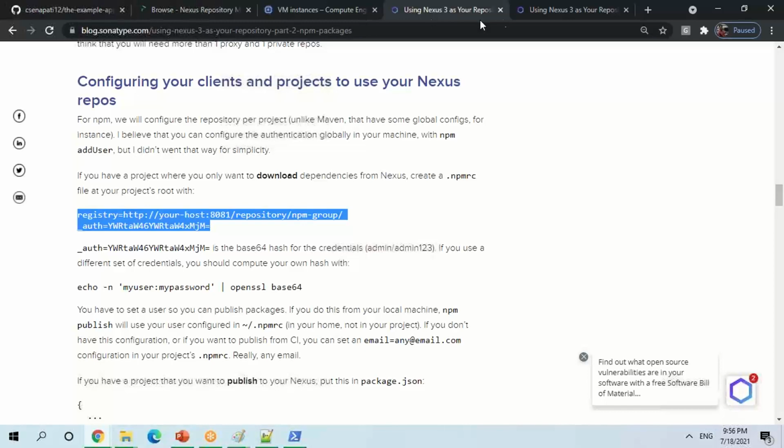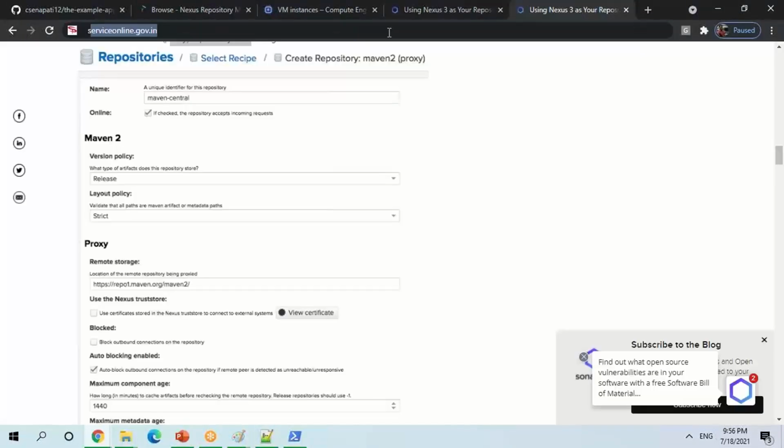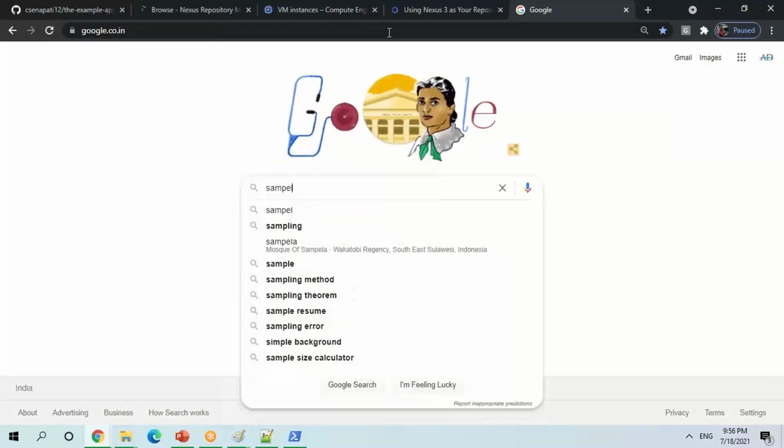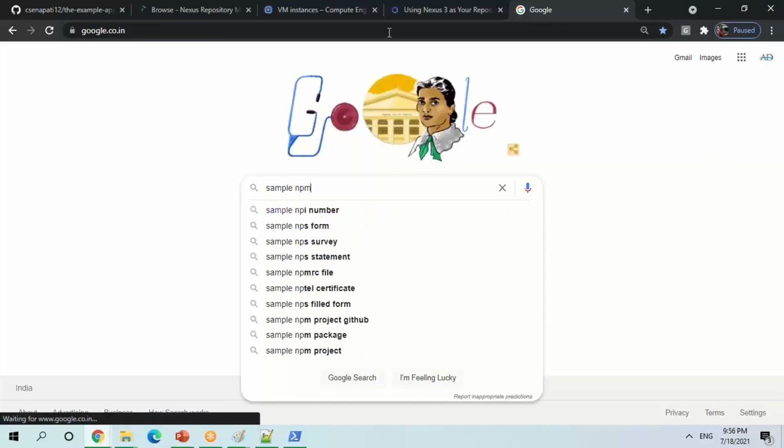Anybody? Okay, let me check some sample in my one npm repo. That is something different.